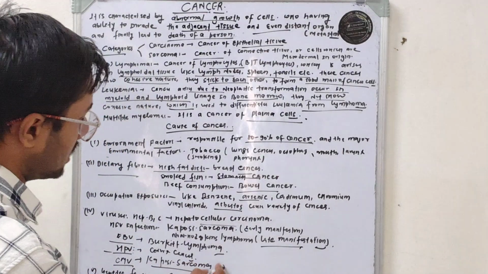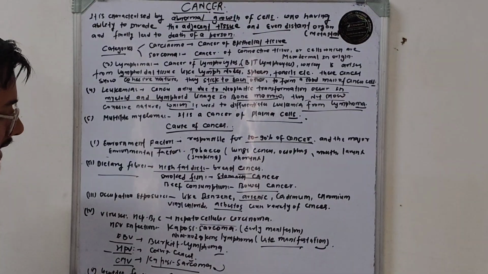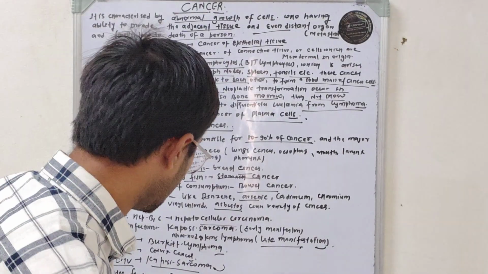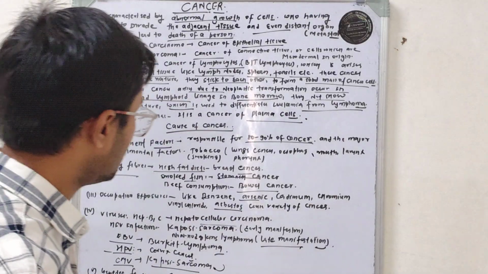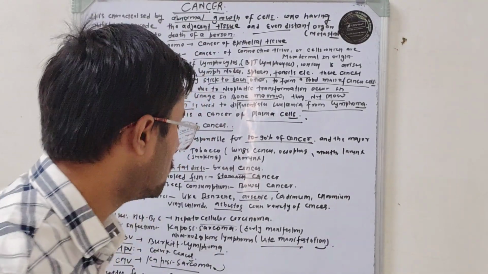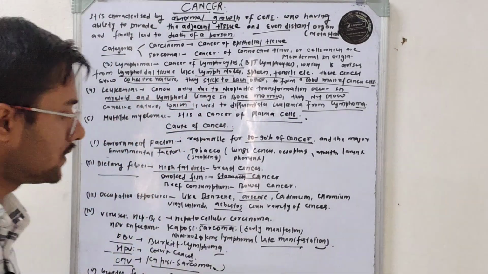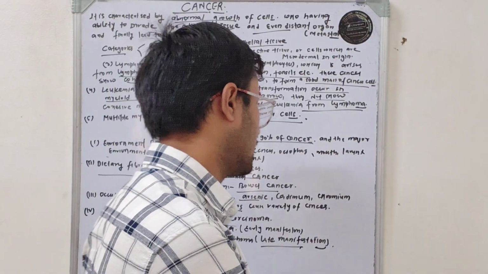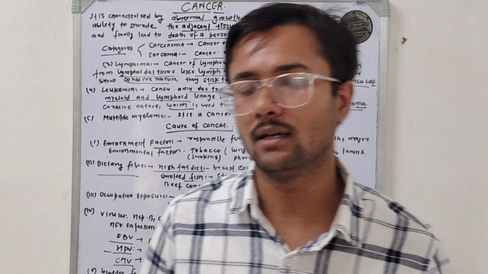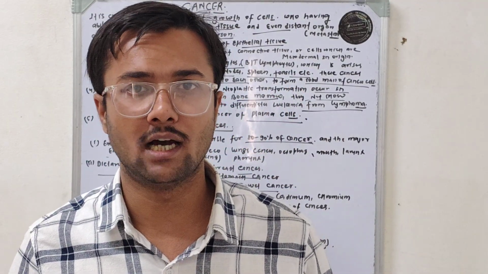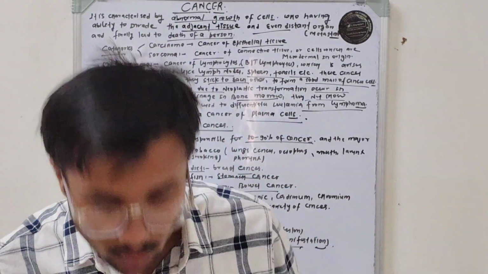Cytomegalovirus causes Kaposi sarcoma. Genetic factors also contribute to the development of cancer, like retinoblastoma, and it is observed that children with Down syndrome are more likely to develop leukemia than other children. So this is all about cancer, its categories, and risk factors.